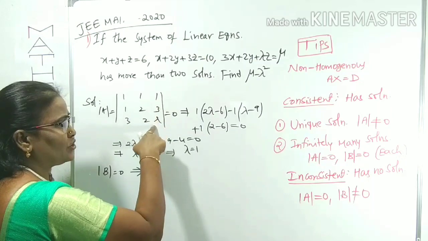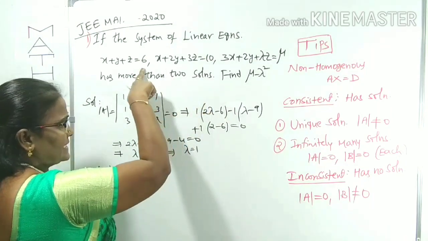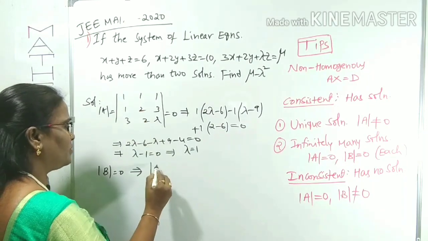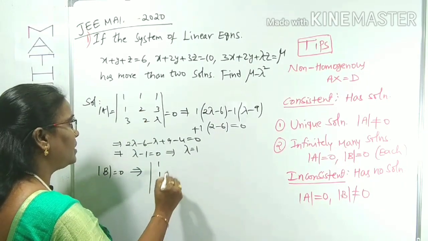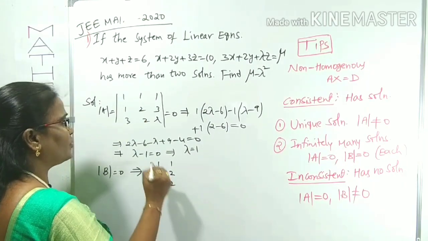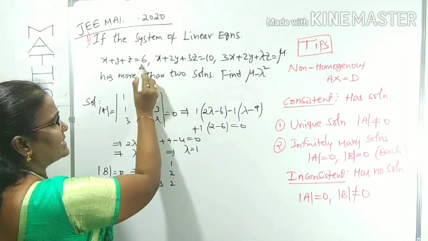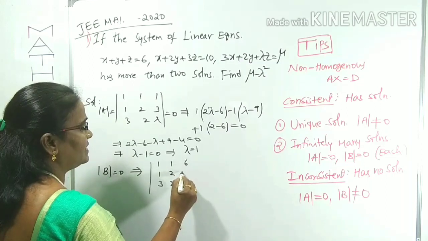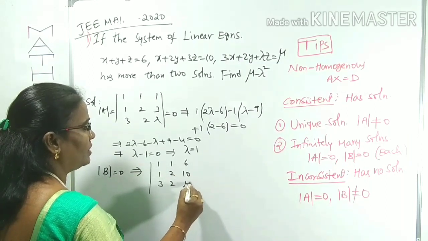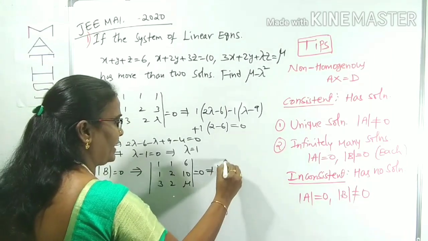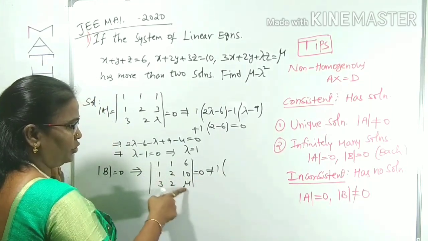In place of the last column, we replace 6, 10, mu. That means the first 2 columns are as they are: 1, 1, 3, 1, 2, 2. The last column is replaced by D, the constant matrix: 6, 10, mu. It is also 0. By this expansion, we can get the lambda value and mu value.